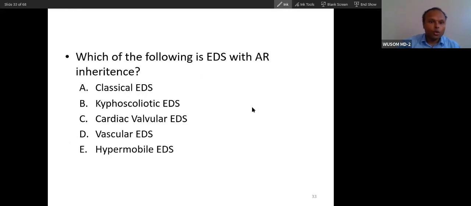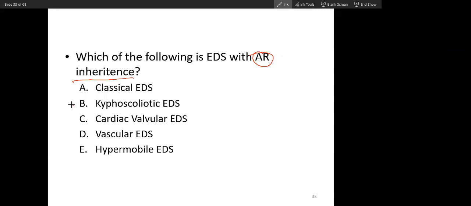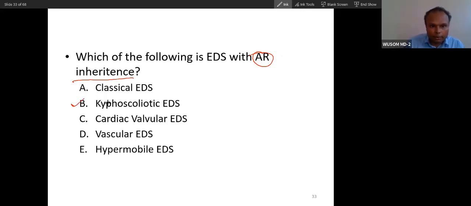Now, which of the following is Ehlers-Danlos syndrome with autosomal recessive inheritance? Yes, B. You forgot. So let me see the choices: classical, kyphoscoliotic, cardiovalvular, vascular, and hypermobile.